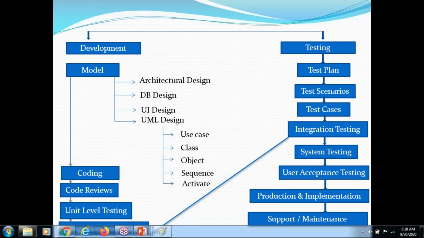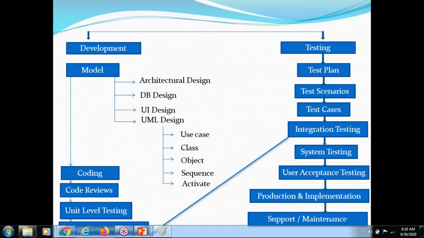Okay, today I'm telling the overview of what developer will do, what tester will do. Once the test cases are done, we will get a build. Once we get the build, we need to check the integration testing. Once integration testing is done, then we will go for system testing. System testing means end-to-end testing we need to do.